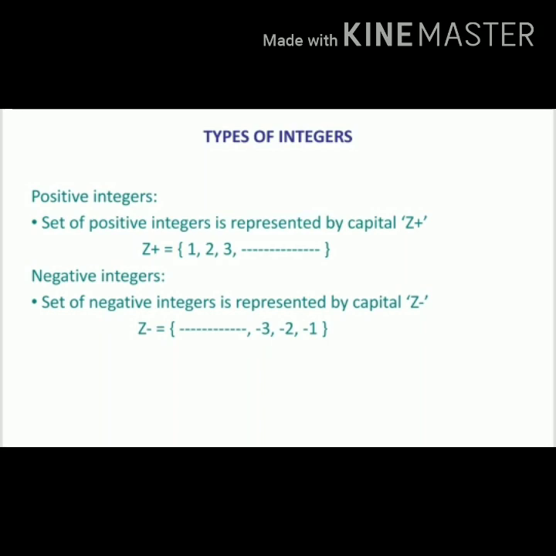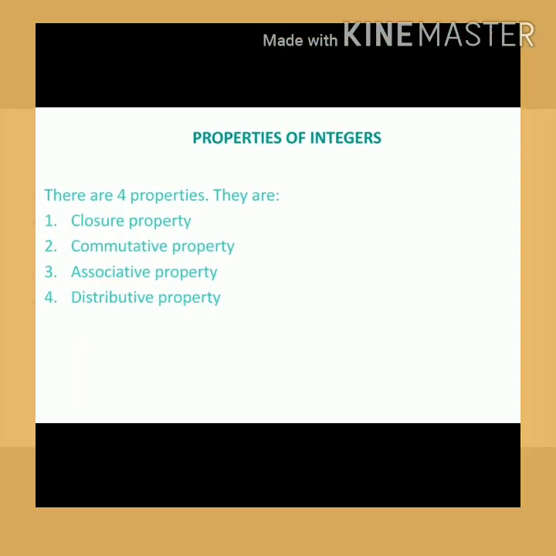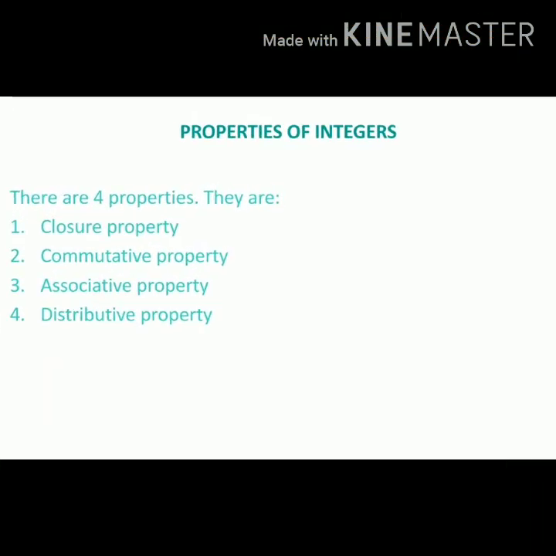Negative integers. Set of negative integers is represented by capital Z minus. Z minus equal to infinite, -3, -2, -1. Properties of integers. There are 4 properties. They are closure property, commutative property, associative property, distributive property.